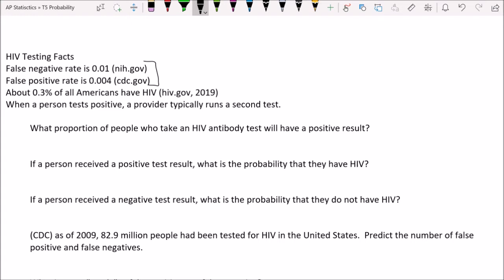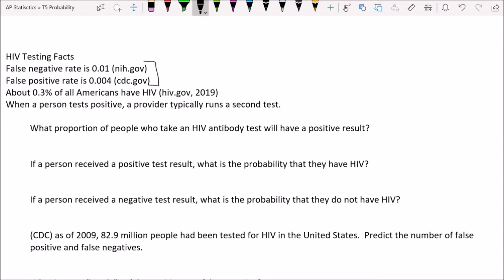The false negative rate for an HIV test according to the National Institutes of Health is 0.01. That's 1%. Now, false negative, what that means is you get a negative test result, which says you don't have HIV, even though you actually do have HIV. Next fact, the false positive rate, meaning that it says it has a test positive saying it detected HIV, even though you do not have HIV, is 0.004.